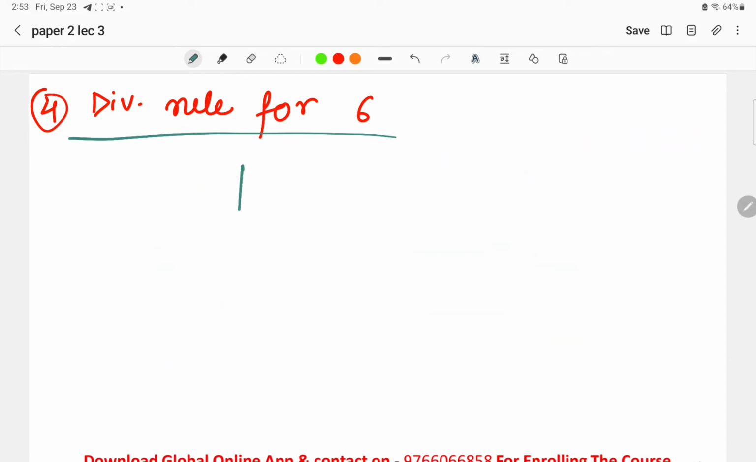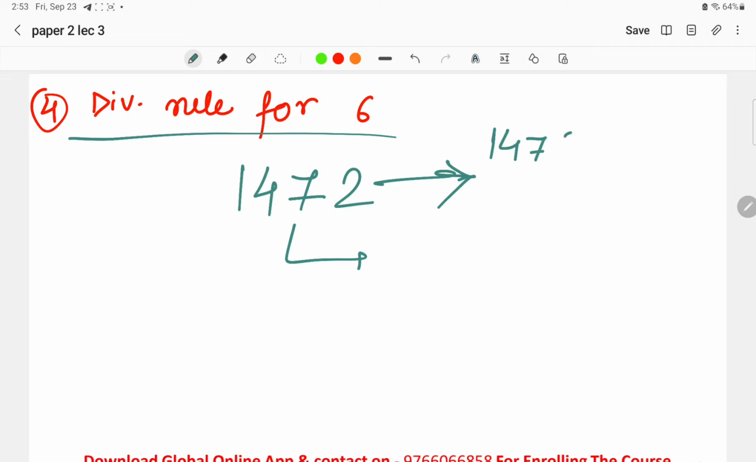If we take 1472, this is the number. Okay, now check this number is divisible by 3 and 2. Both we have to check, right? Now here for divisibility rule of 2, what we check is the last digit, that is 2. Is 2 divisible by 2? Yes, it means that this is following the divisibility rule for 2.